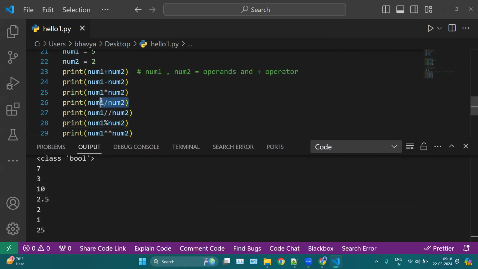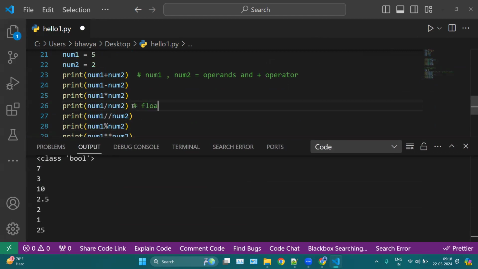Now here we have this divide sign. This divide sign, the single slash, is known as float division, and the double slash is known as integer division. You will notice with float division we have output 2.5, because it provides you the decimal value.